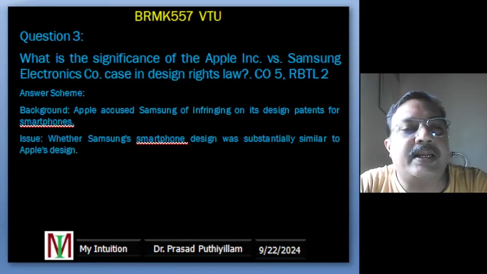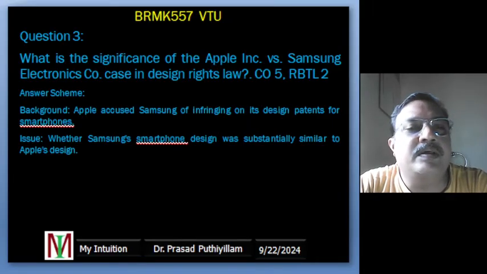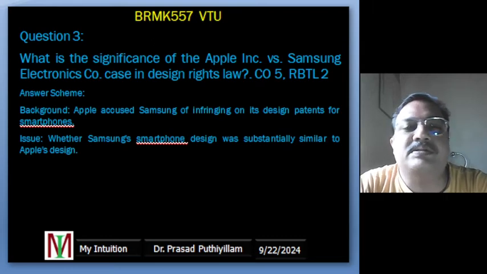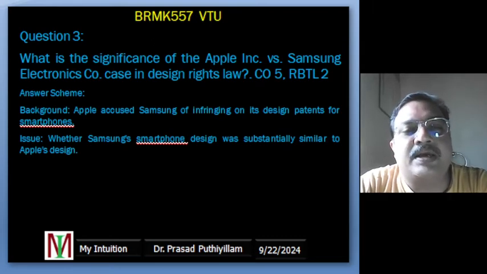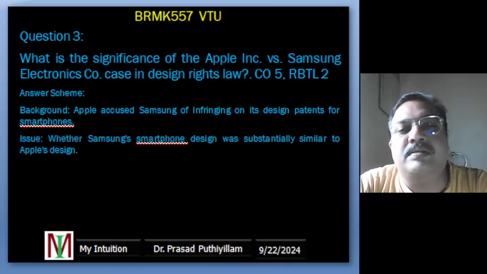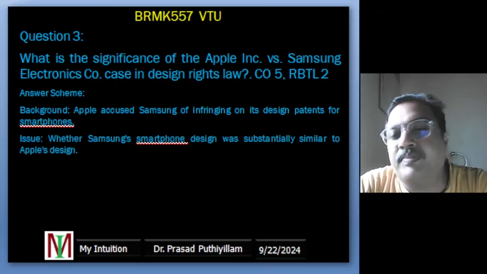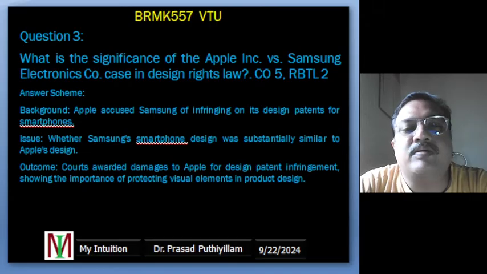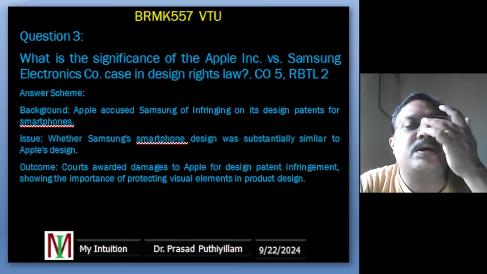So the court had to decide if Samsung's phone design was close enough to Apple's that it would confuse customers or give some advantage of Apple's creativity to Samsung.